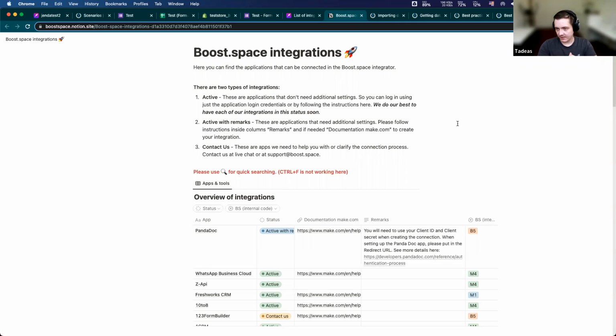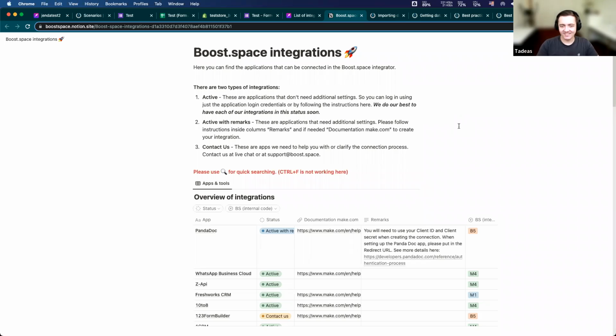And then there are a few tools that are in a contact us status. When it's in contact us, it doesn't mean that it doesn't work. It just means that you have to approach our live support chat team, and we will enable this for you, and we will send you a guide on how to make that work individually. So with this being said, you first identify the status of your tool. You start creating a connection, and Jan will show you how to take it from here.